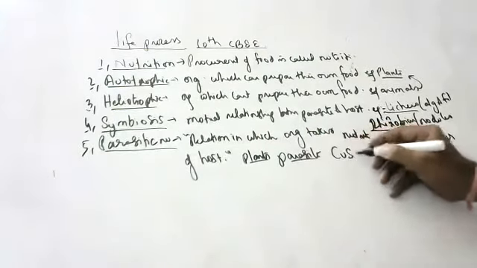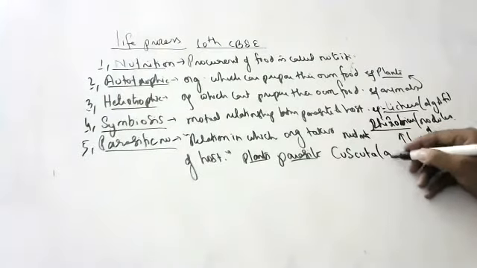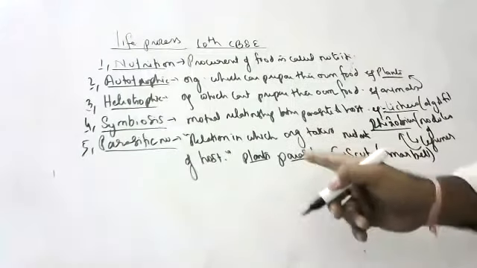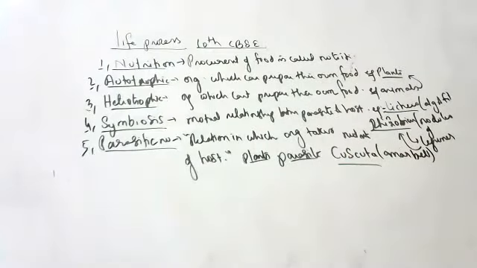Cuscuta, and its common name is amarbel. In your 10th class textbook, they have given this. What is the plant parasite? Please give an example. Cuscuta. Plant parasite, children, that is Cuscuta. Hope you are able to understand. Animal parasites, so many are there, but I am telling about the plant parasite, for example Cuscuta.